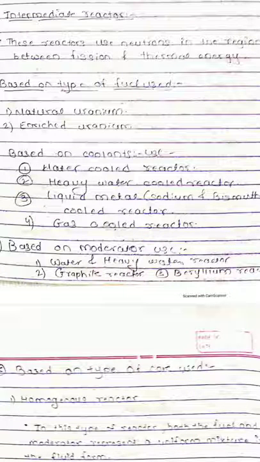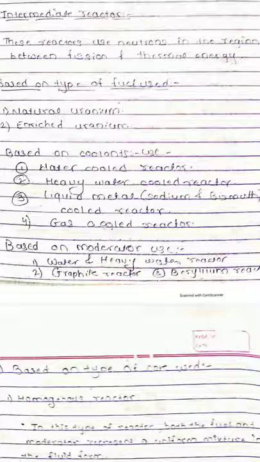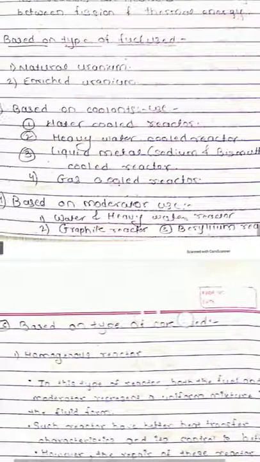So the first one is water cooled. Here light water, H2O, is used as a coolant in the reactor core for carrying the heat. In heavy water cooled reactors, D2O, that is heavy water, is used for the cooling or circulation purposes. The third one is liquid metal cooled, where we use sodium or bismuth as a cooling agent for carrying the heat.